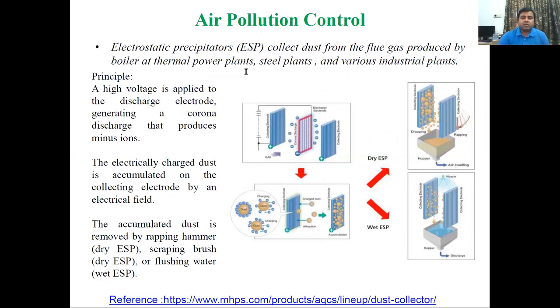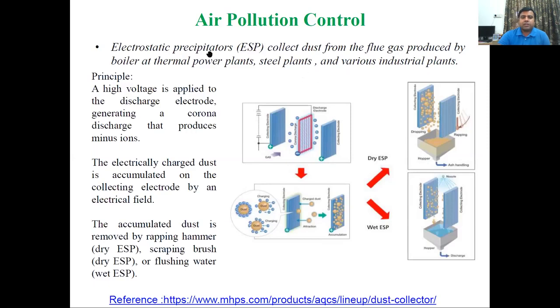We know that even today, almost 60 to 70% of the world's power is generated from thermal power plants. It is also used in many other industries like steel plants, aluminum plants, or any plant which has its own captive power plant, and if they are using coal, the dust coming out via the flue gases into the environment can affect the health of human beings.